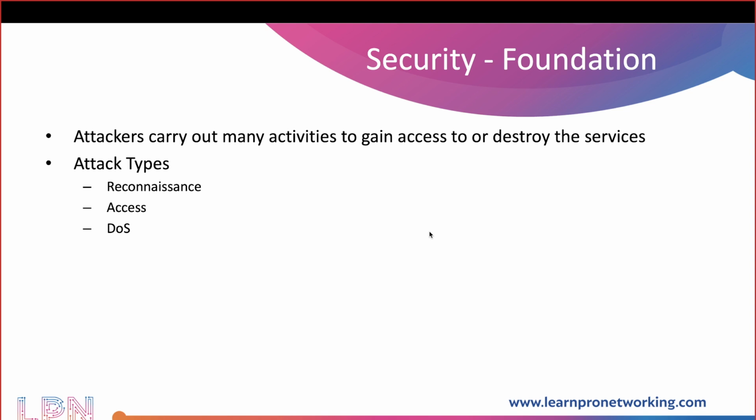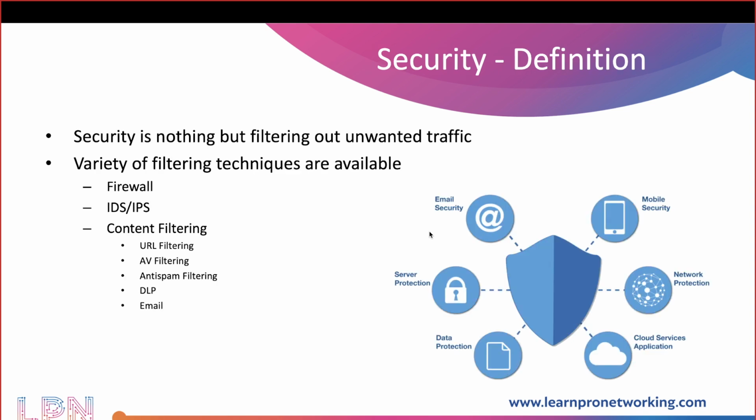Now, see, as a security professional, if a chance is given to you to fight against all these three types of attack, assuming that all three types of attacks are targeted against your network, which type of attack will you start fighting against first? Reconnaissance, access or DoS? Which one do you consider the most dangerous? True, because if you can protect against reconnaissance, obviously access and DoS could be protected. Correct?